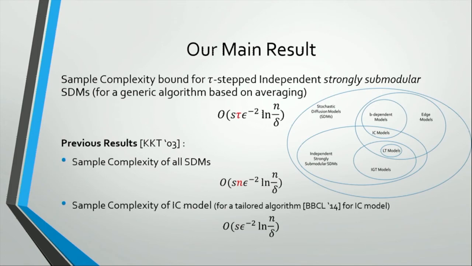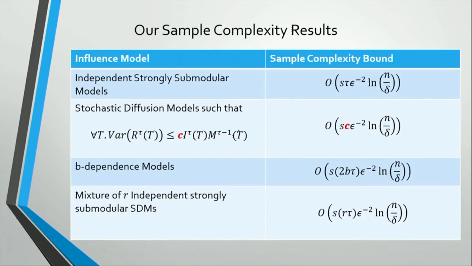There are some models like the IC models where there are tailored algorithms with better sample complexity, but those algorithms fail when we add small dependencies between the edges, like in the B-dependence model. So actually, we have more results. The first row in this table I just told you about is about the independent strongly submodular models.